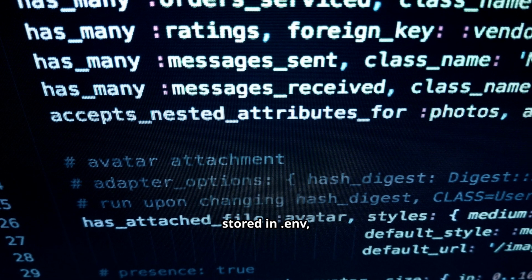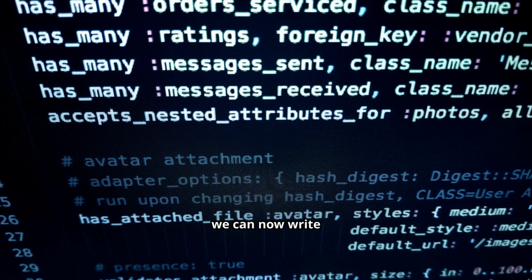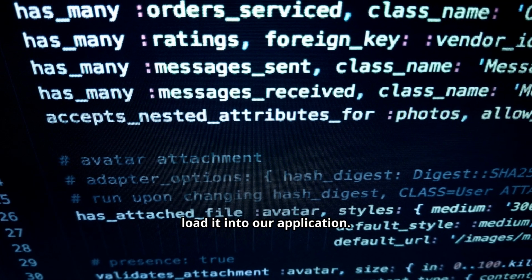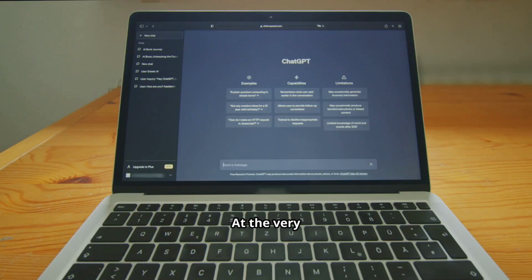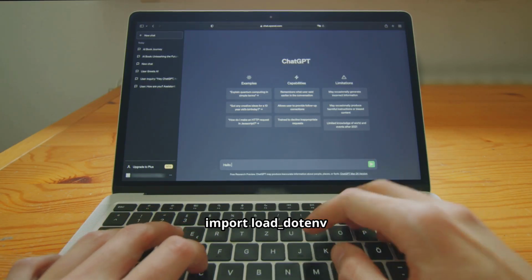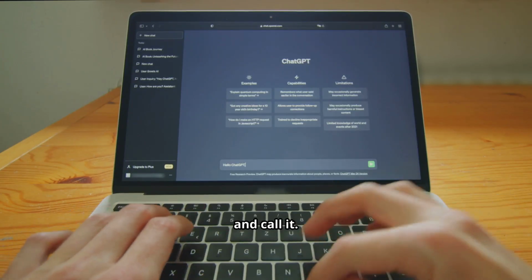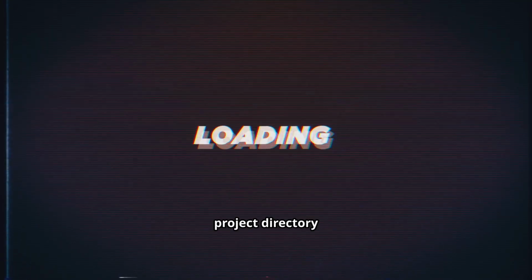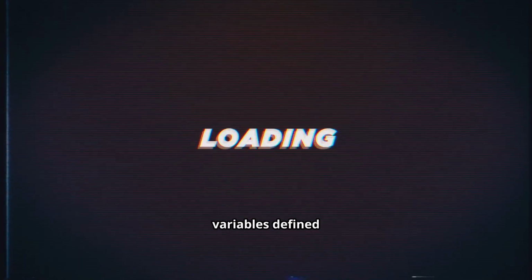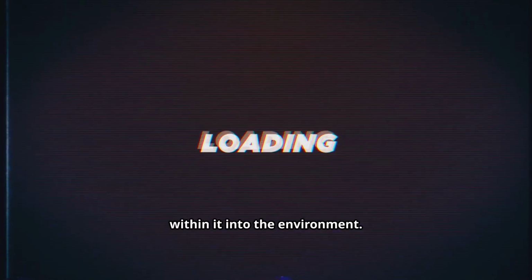With the API key stored in .env, we can now write the Python code to load it into our application. We will use the python-dotenv library we installed earlier. At the very beginning of our Python script, import load_dotenv and call it. load_dotenv automatically finds the .env file in the project directory and loads the variables defined within it into the environment.